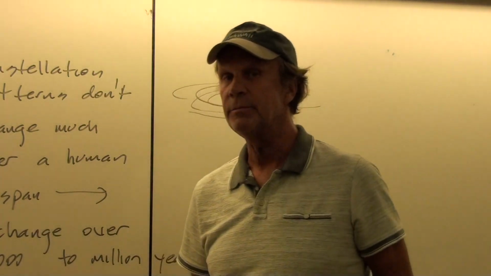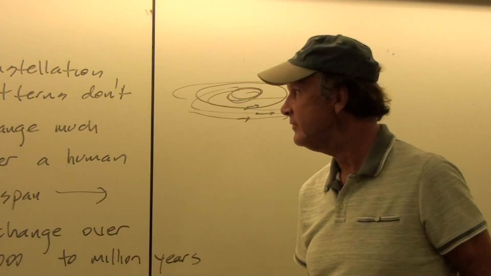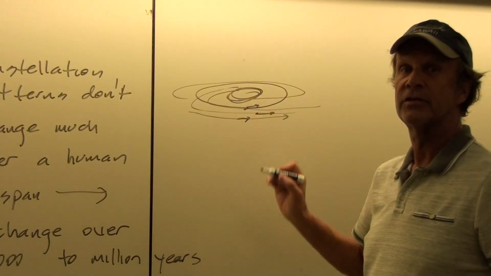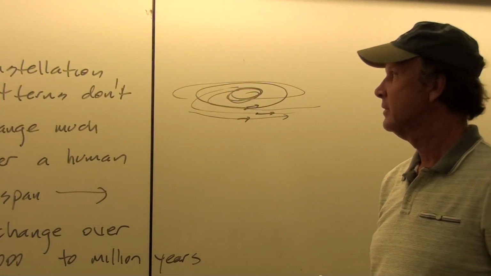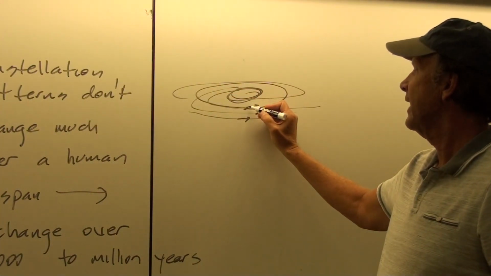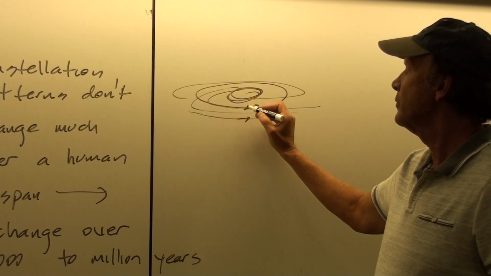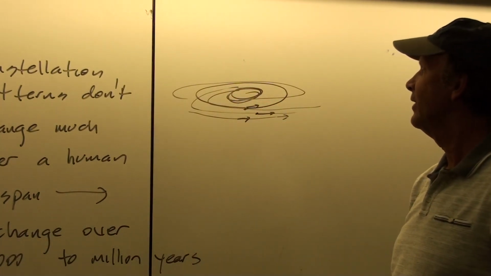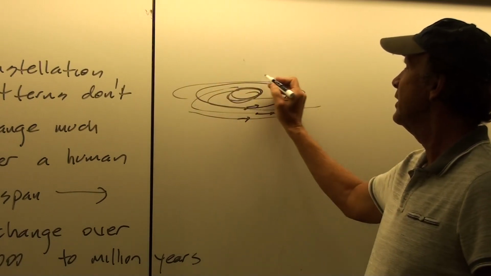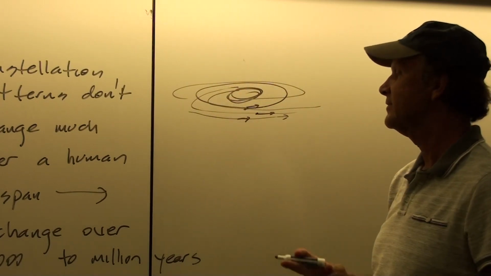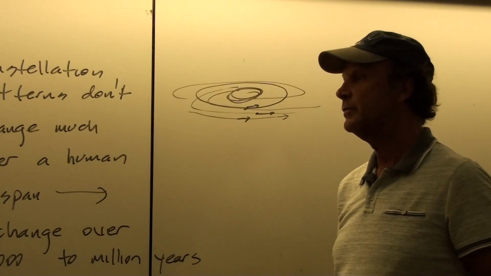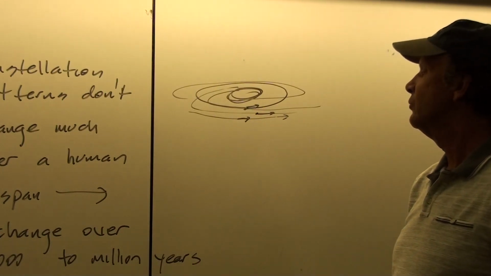We're not going to see much of a change in a human lifespan because it takes 250 million years for us to go around once around the center of the galaxy. Something like 250 million years to go all the way around once. And so these other stars might have slightly different periods of orbit around the center of the galaxy. And so slowly but surely their orientation with respect to us would change.